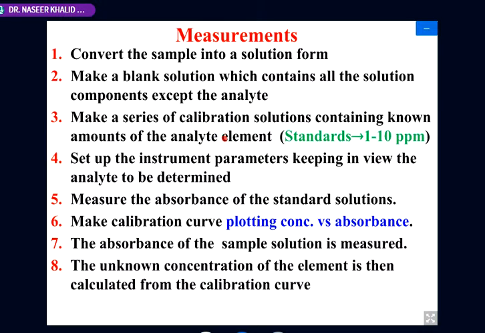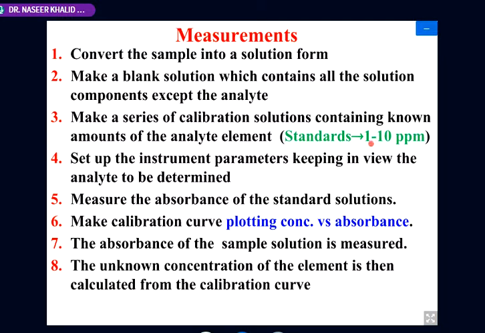They could be 3, 5, 4, 50, whatever you want, but the reliability should be there so that after calibration we are making a standard ranging from 1 to 10 ppm. This is just an example, for the copper. But the linearity range of copper is different than that of manganese. It could be 1 to 5 ppm.